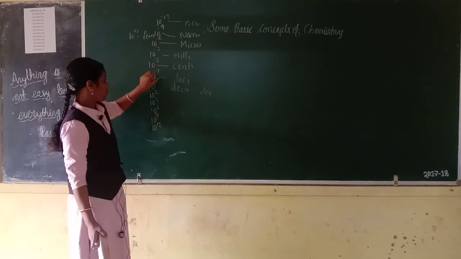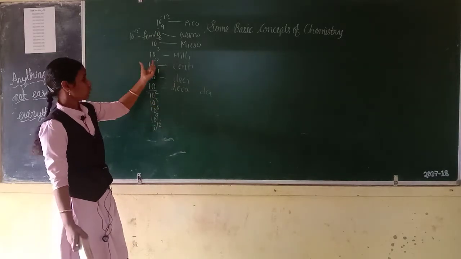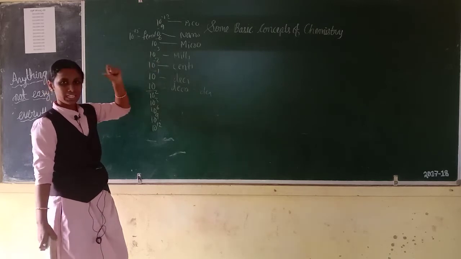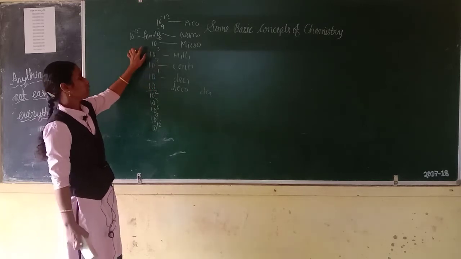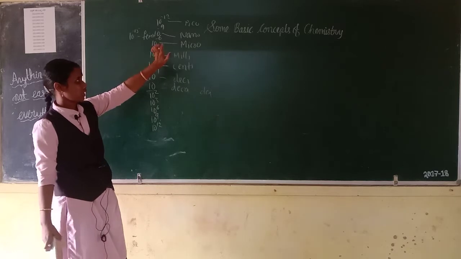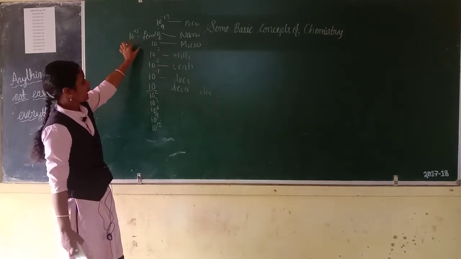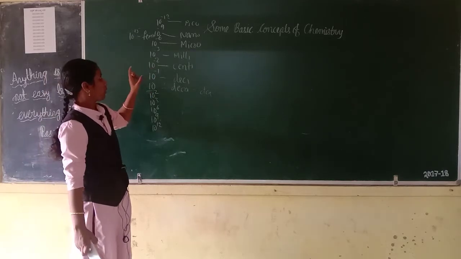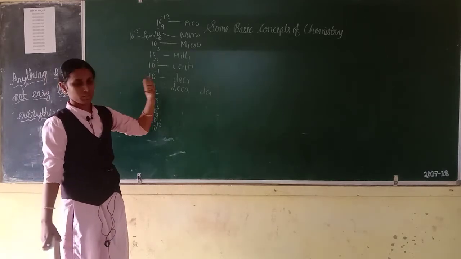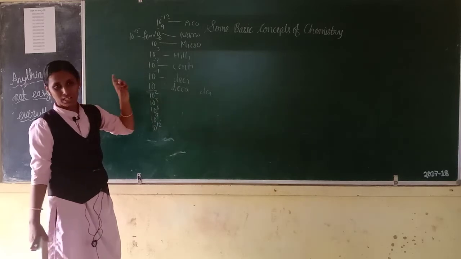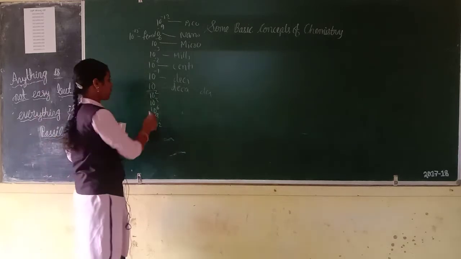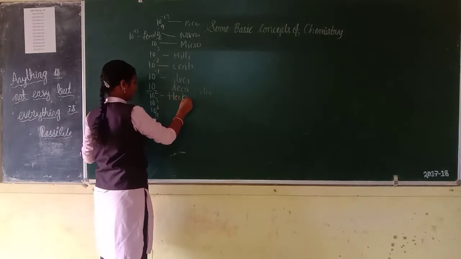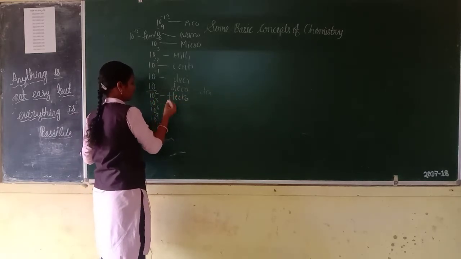10 to the power of minus 1, that is deci. 10 to the power of minus 2, that is centi. 10 to the power of minus 3, that is milli. 10 to the power of minus 6, that is micro. 10 to the power of minus 9, that is nano. 10 to the power of minus 12, that is pico. Then 10 to the power of minus 15, that is femto. Then 10 to the power of 2, hecto. 10 to the power of 3, that is kilo.